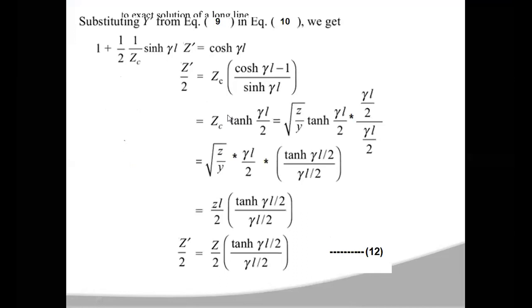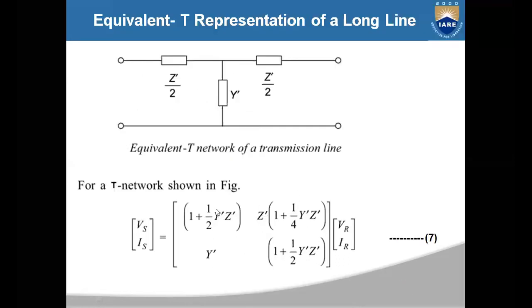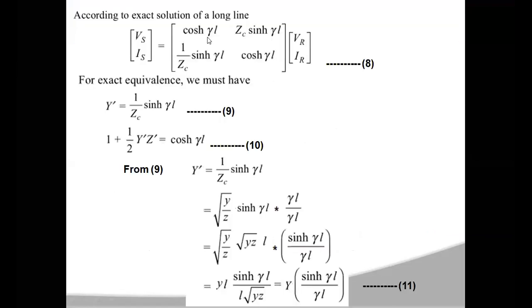In a similar manner, this A value, which is 1 plus y dash z dash by 2, is equal to cosh gamma L. That is represented in the 10th equation: 1 plus y dash z dash by 2 is equal to cosh gamma L.